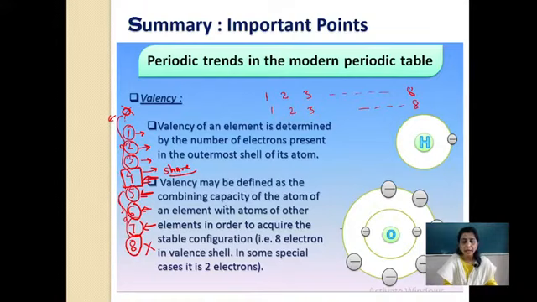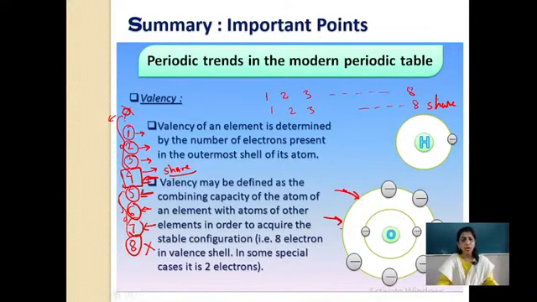But valency is the combining capacity of the atom of an element with atoms of other elements. For example, if there are 8 electrons in the valence shell, that means they want to complete the octet or the duplet. Here I have shown you hydrogen, 1 electron in the outermost orbit. The exception is hydrogen: instead of losing or gaining, it shares the electron. And oxygen, as 6 electrons are there in the outermost shell, will like to gain 2 electrons.